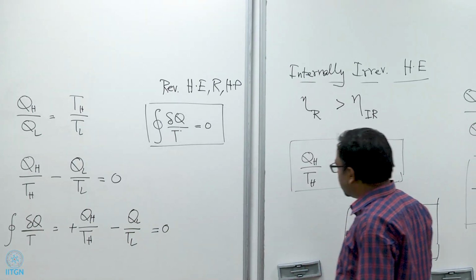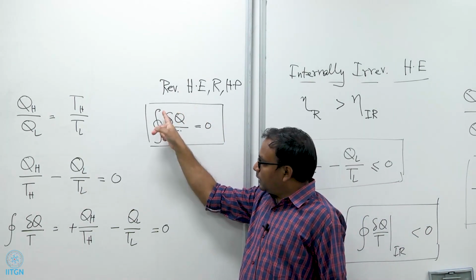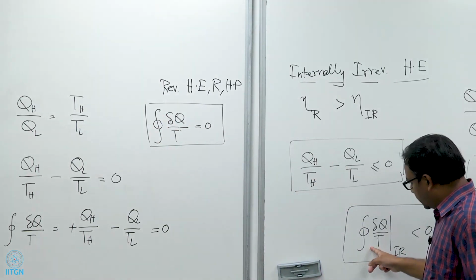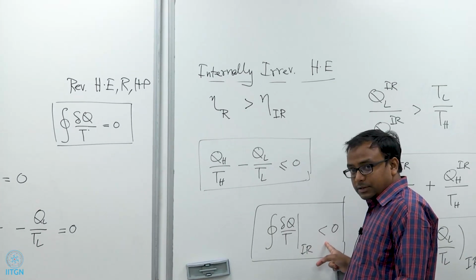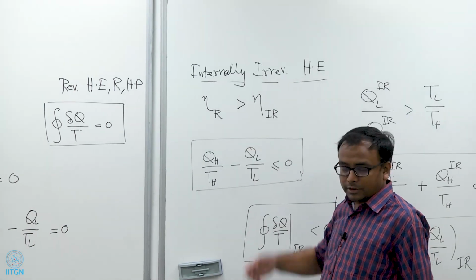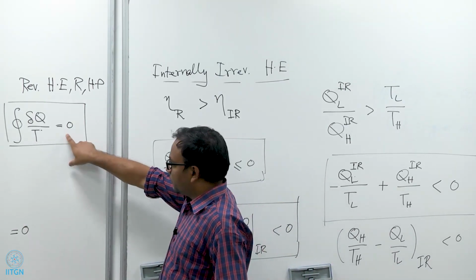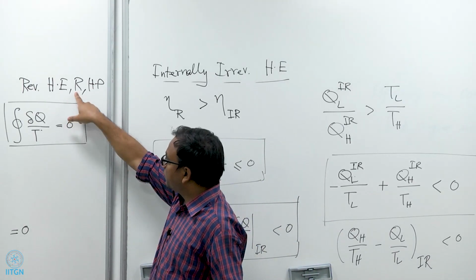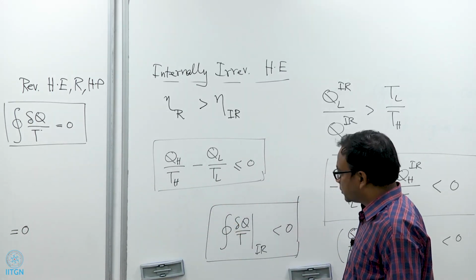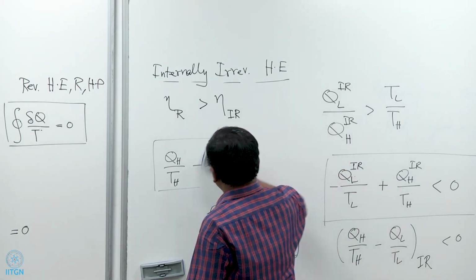Now we can combine these two results, and we can say that if the heat engine is reversible, then the cyclic integral of del Q by T will be 0. If it is irreversible, then the cyclic integral of del Q by T will be less than 0. The same conclusion also applies to refrigerators and heat pumps. So, I can combine the results for reversible heat engines, refrigerators and heat pumps, and their irreversible counterparts, and I can write that,